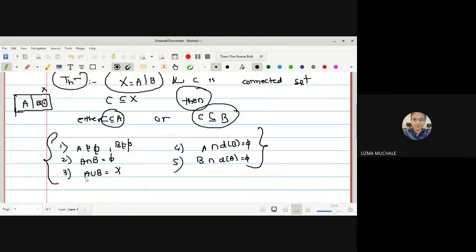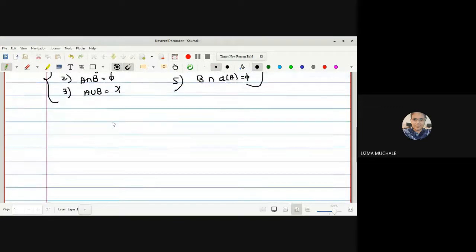Now we have to make use of all these 5 conditions in such a way that we show that either C is contained in A or C is contained in B. How are you going to show this? For that, let us go with the shortcut method.